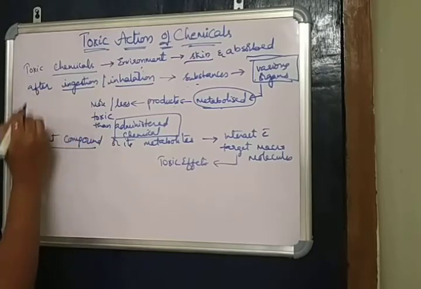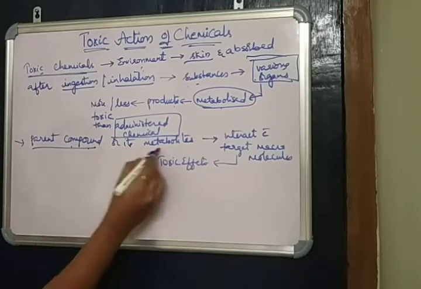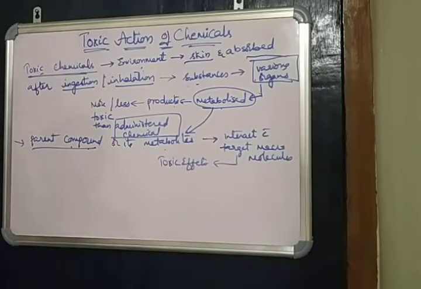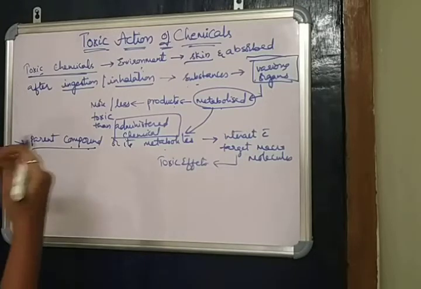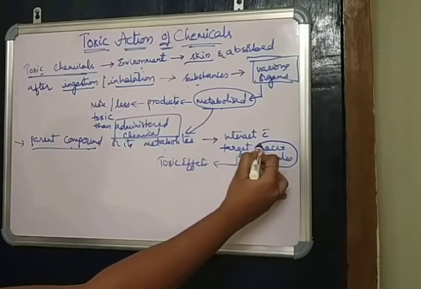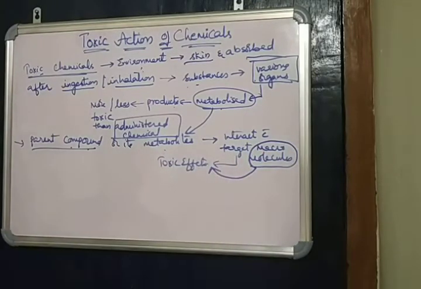The parent compound, nothing but the direct toxic chemical, and its metabolites are distributed in our body and form metabolic products. Those parent compounds and metabolites interact with the target macromolecules and lead to the toxic effects.